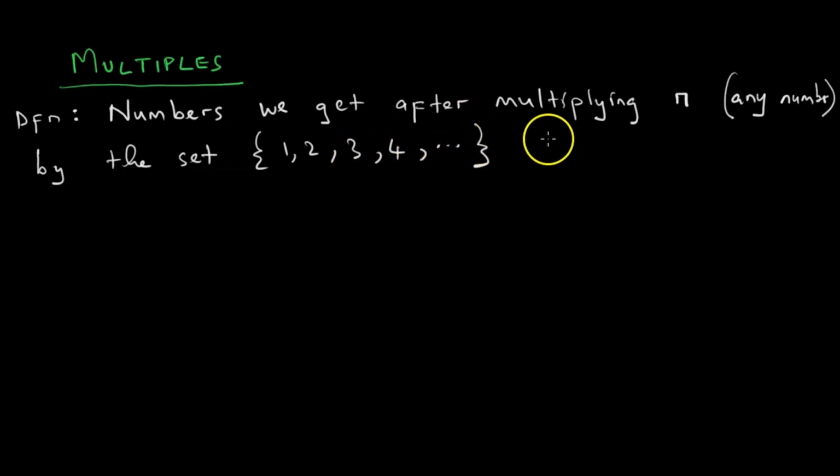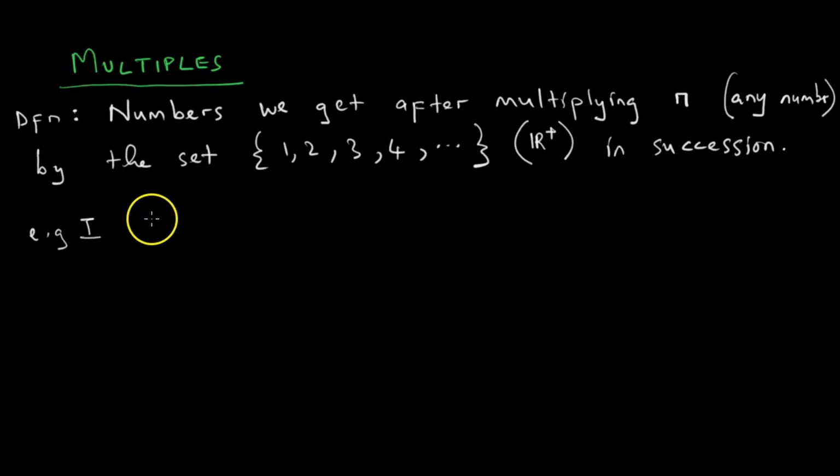What is this set called in English? This is the set of positive integers in succession. So this definition is very important. Let us use an example to illustrate what is being explained.